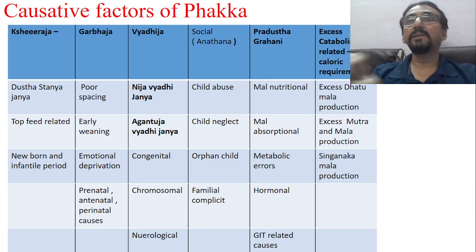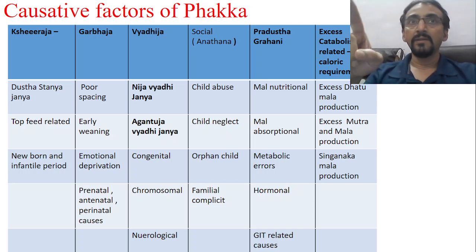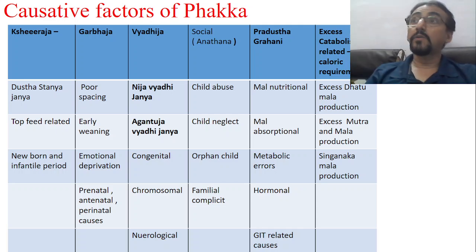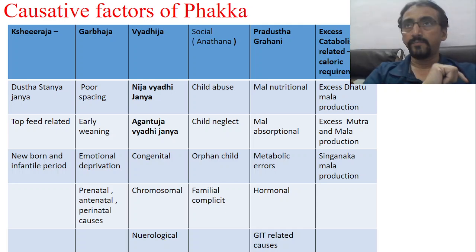The best parameter for that is head circumference. If the head circumference is affected at the time of birth itself, that suggests an antenatal insult. So all such causes may be congenital malformations, intrauterine retardation, intrauterine nutritional problems or intrauterine infections. That also leads to FTT, and that is also considered under the heading of Garbhaja Phakka.